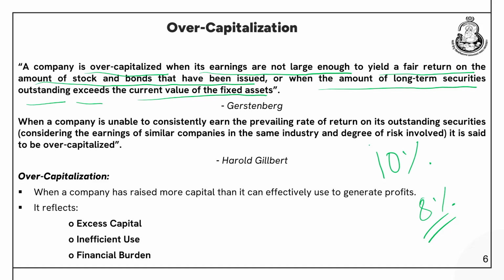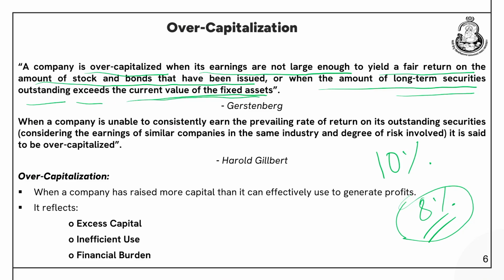So in that case, we will consider that the firm is over-capitalized. The second thing in this definition is when the amount of long-term securities exceeds the current value of fixed assets. What are long-term securities? When we are talking about long-term securities, we are talking about equity shares, preference shares, bonds, debentures. So we know in the balance sheet we have liabilities on one side, assets on the other side. When these long-term securities exceed the quantity of fixed assets, that is again a case of over-capitalization.